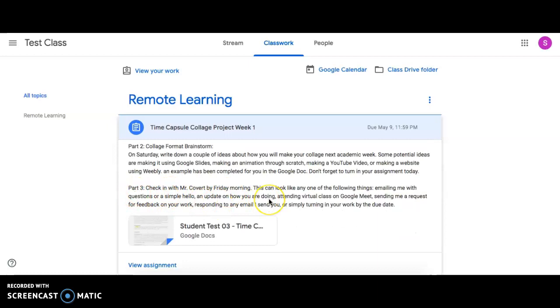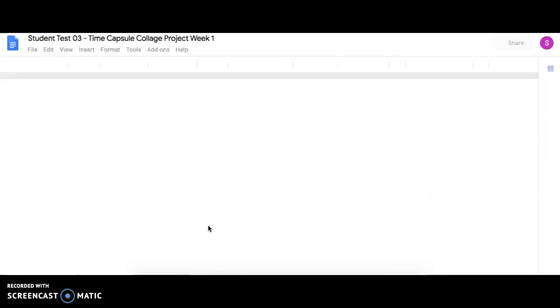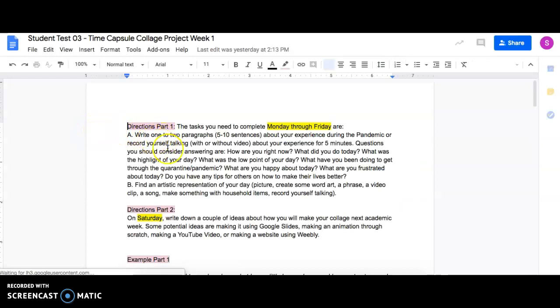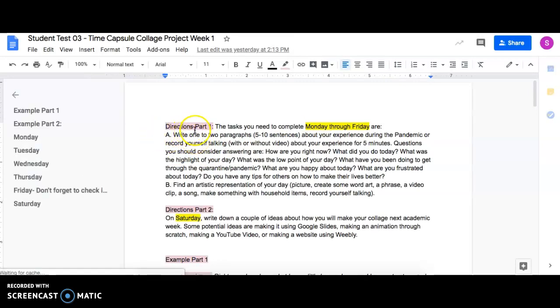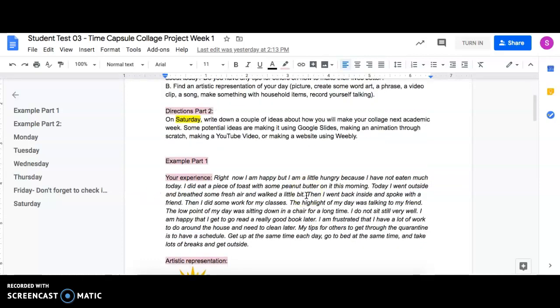And then part 3 is just make sure you check in with me by Friday morning, just to let me know your progress. I'm going to go through the document with you. So this is the only document that you have to do anything on. And this right here is the directions, and then these are the questions that you need to answer, and then this is also what you are doing to find your artistic representation. And then this is Saturday's directions.